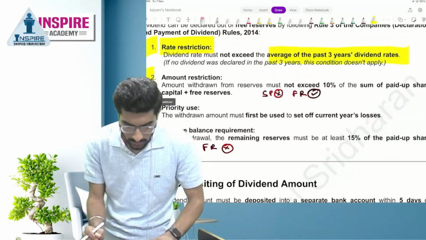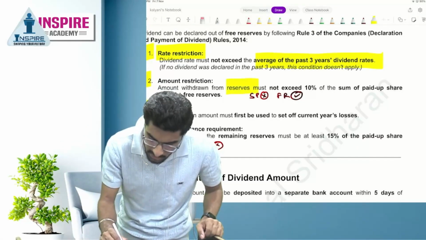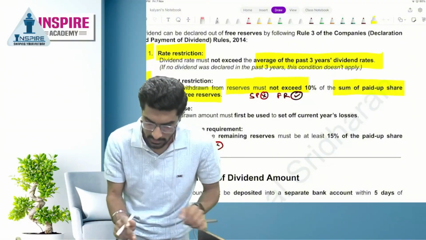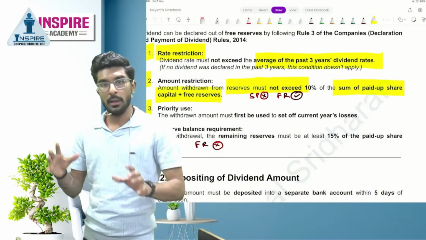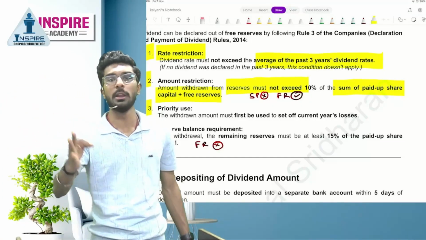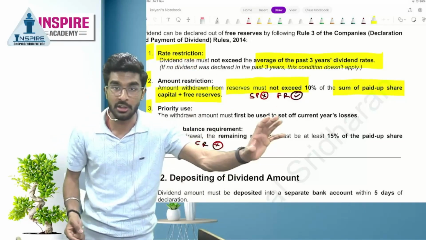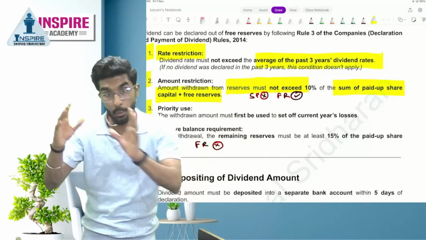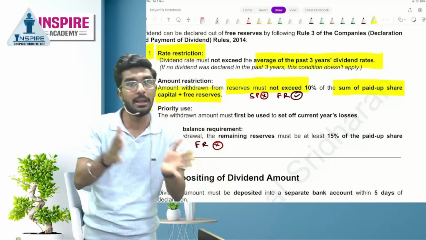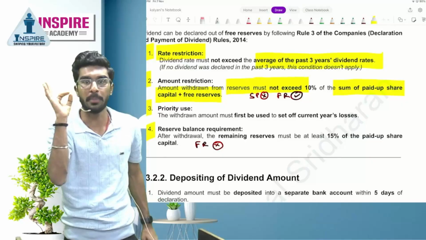Okay. So, number 2 restriction is amount withdrawn from reserves must not exceed 10% of the sum of paid share capital and free reserves. What is the meaning of this? If you are withdrawing money from the free reserves, maximum, how much can you withdraw? Maximum of 10% of what? 10% of paid share capital and free reserves. Over here, securities premium is not included, people. Okay. Only paid up capital and free reserves are included. So, maximum, how much can you withdraw? 10%. Okay.